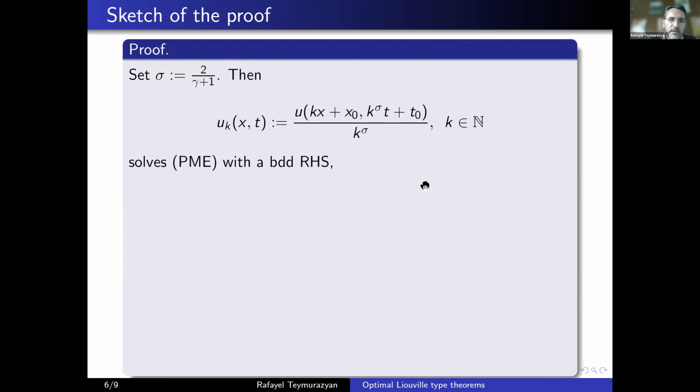And we just rescale it. We define these UK functions, which solve the porous medium equation with some bounded right-hand side. We assume that the original right-hand side was L infinity. And obviously all these UK functions vanish at 0, because when you look at the point 0, 0, you get the value U x0 t0 over k sigma, and U x0 t0 was assumed to be 0.